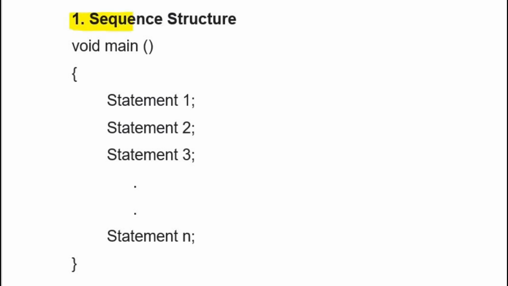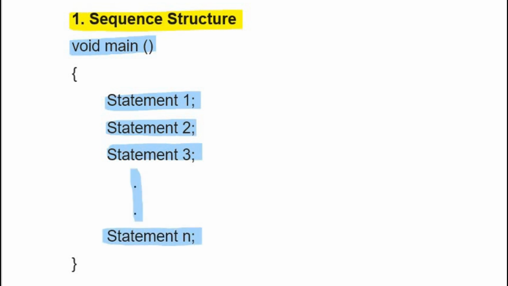Let's discuss the sequence structure. This is a structure that we have followed so far. For example, this is a void main function and it includes multiple statements. Statement 1, statement 2, 3, so on, statement n. The statement 1 will be executed first, then statement 2, then statement 3, and so on. The last statement, statement n, will be executed. This flow of execution is called sequence structure that we have been following so far.